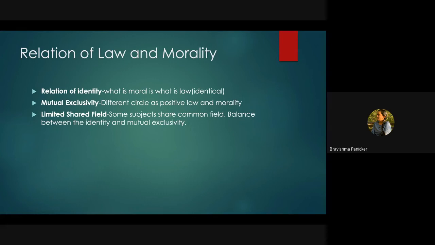So what we are trying to say is that in the mutual exclusivity theory, these two are not correlated and not similar. If we want to follow morality, we follow that, and if we want to follow law, we can follow that.